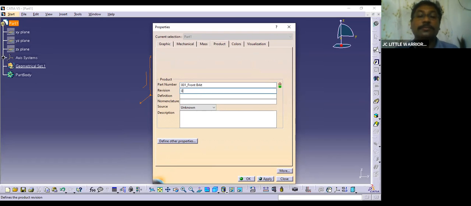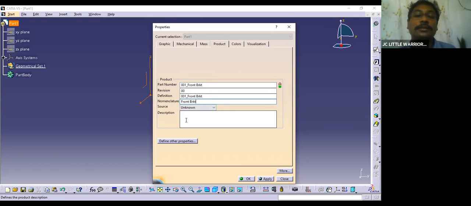What is the revision? Zero revision, 00, we can say 00. Definition. Same thing you can copy here. Definition. Okay, nomenclature. So whatever the nomenclature at that time you see. Okay, so mostly front bracket, you can say front bracket.